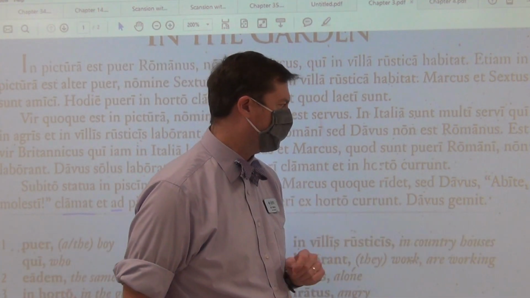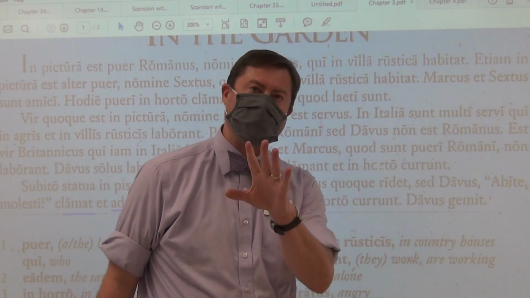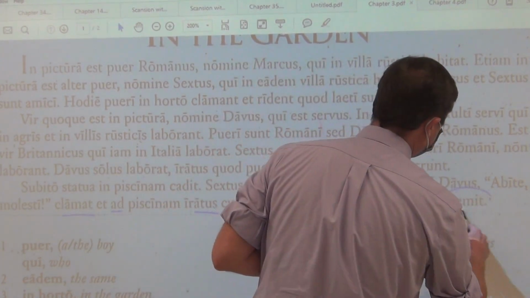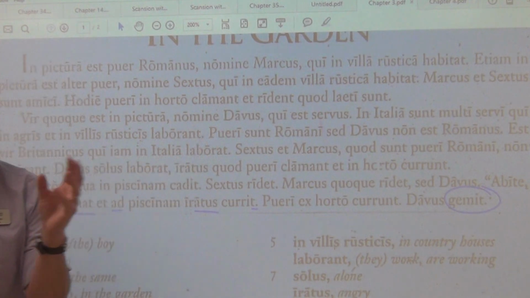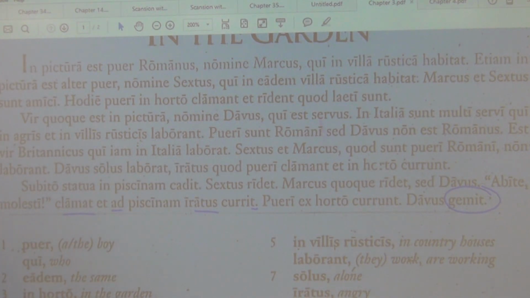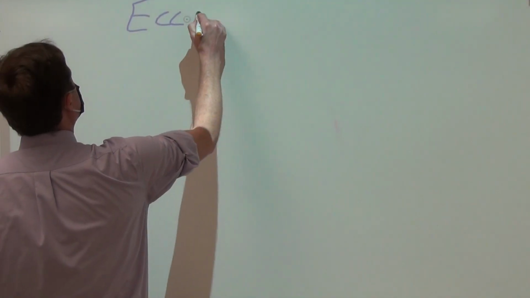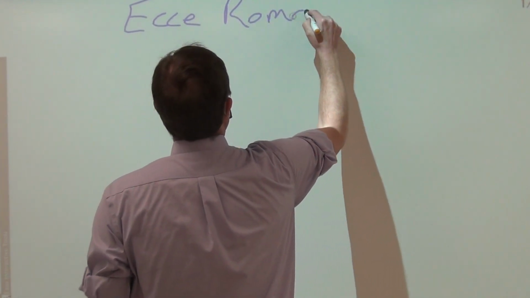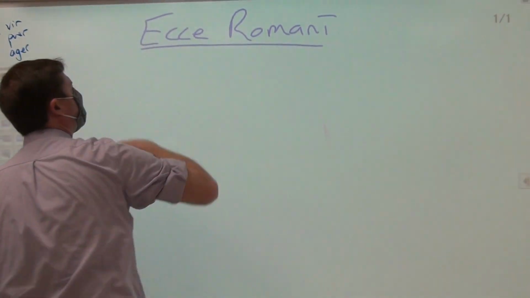Davus groans. That's your third word, but not the final one, because I'm going to explain something briefly after this. Gamut is your third word, but I need to take the time, I think, to explain to you the nature of our series, Ecce Romani, because you are not familiar with it. So, the name of our book is Ecce Romani, which translates as Look Romans.